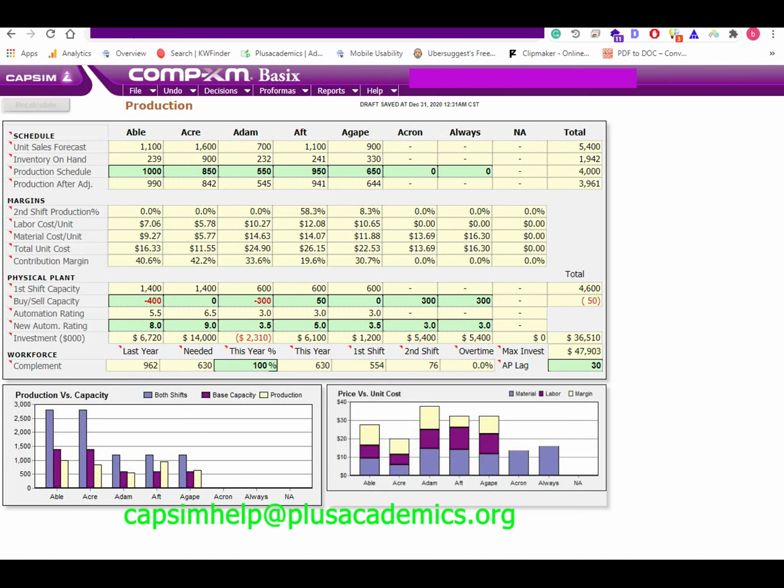Aft, a product in the performance segment, has an inventory of 241 units. We estimated to sell 1,100 units of Aft. We still produce more than what we projected to have safety stock. For Aft, it is really difficult to get a high contribution margin due to high material cost. Here, price is also a competitive factor. That's why we considered increasing automation for this product to cut down labor cost and increase contribution margin from next round.